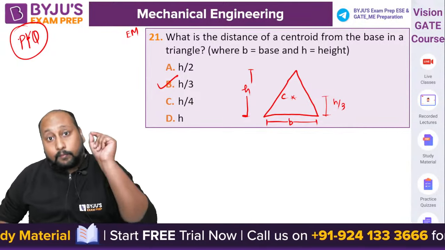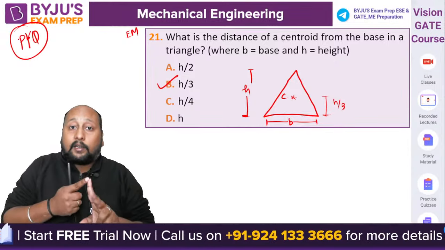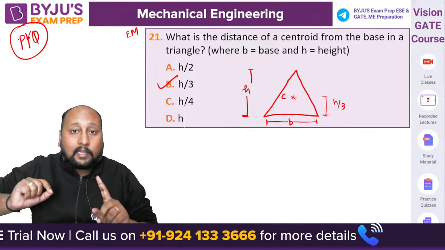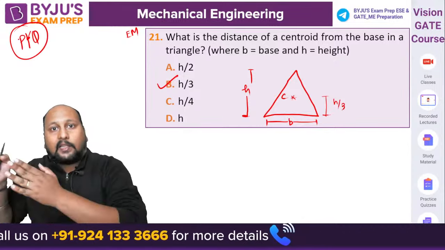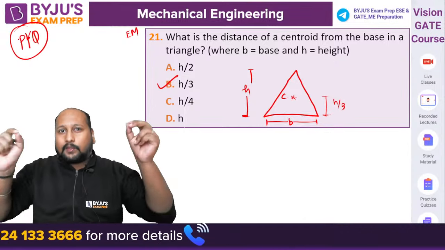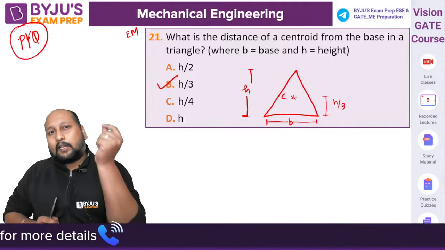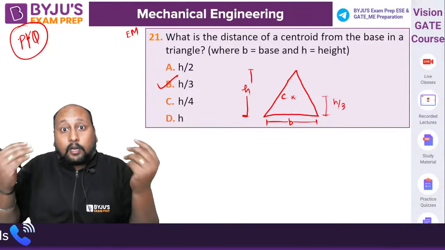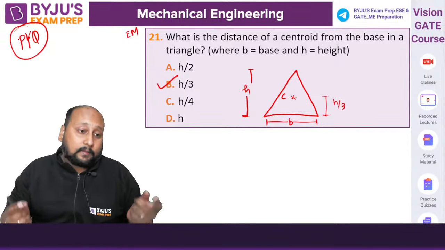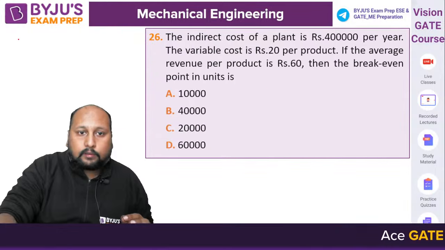So you have to make sure there are two common mistakes that you can make. One is in a hurry you are marking the wrong answer. Second is not checking the units appropriately. So these are the common mistakes that you should be avoiding. You should not be taking even a 1% chance to mark the wrong answer. Okay, chaliye, next question, 26.